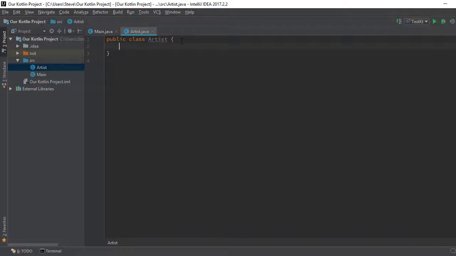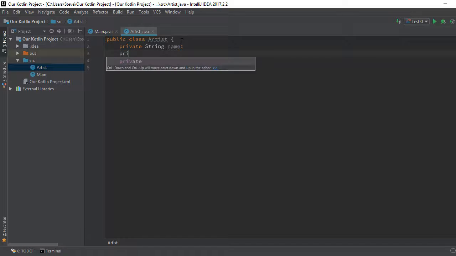We know every artist will have a name, so we're going to create that variable to store this name. So it's going to be a private string, right? Name. We know every artist has an age, so private int. I'm going to use an integer for the age, sorry. We know there are so many things that every artist has, but I'm going to leave it to this. I don't want to complicate things, right?